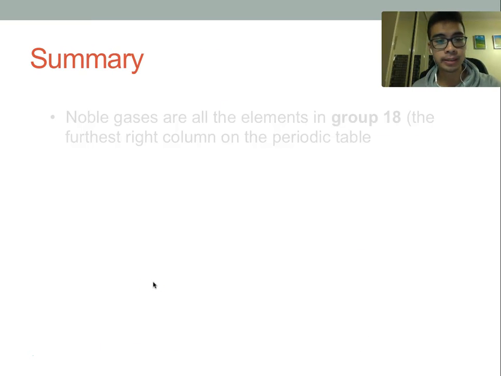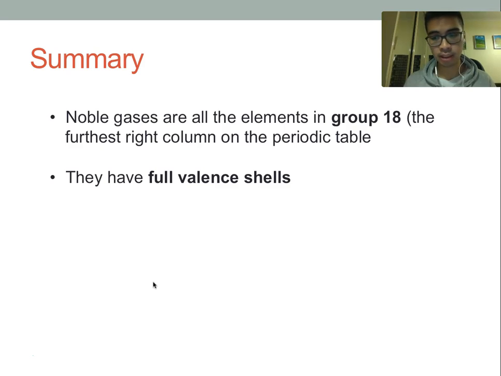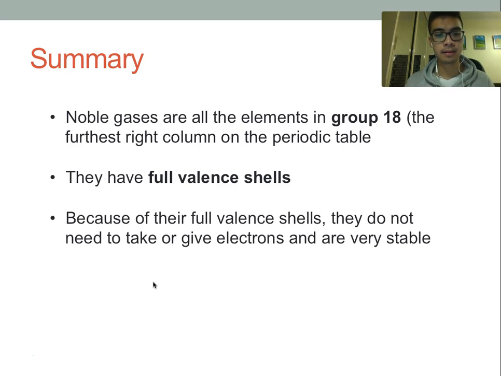So, in summary, noble gases are all the elements in group 18, which is the furthest right column on the periodic table. They all have full valence shells, so the outer shells of the atoms are completely filled with electrons. And because of those full valence shells, they do not need to take or give electrons, and therefore are very stable. So that's it about noble elements.